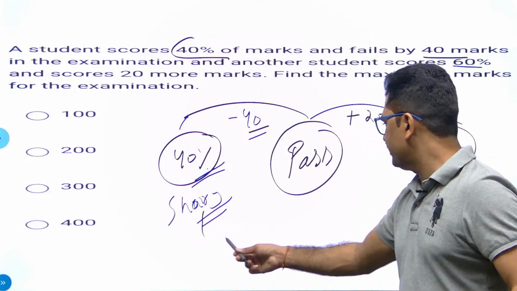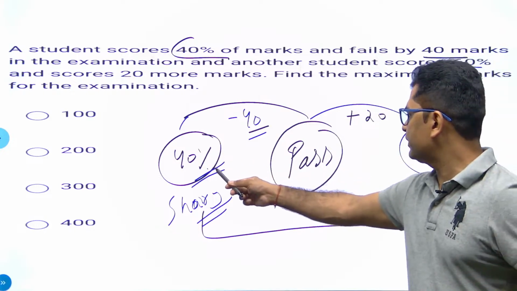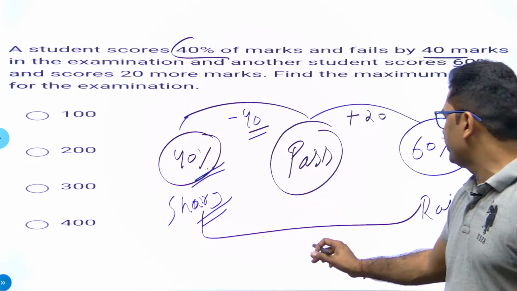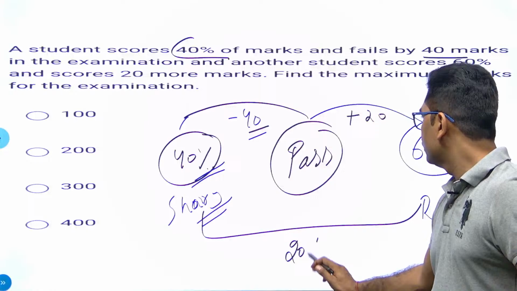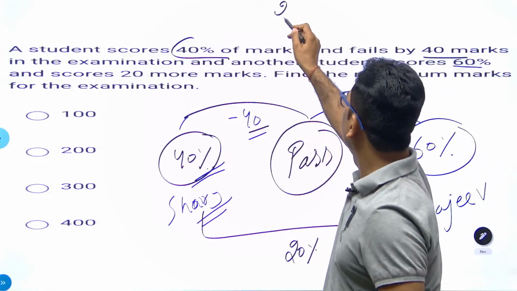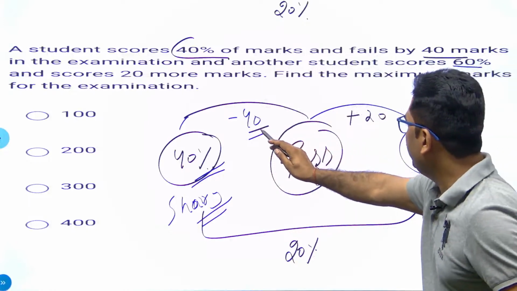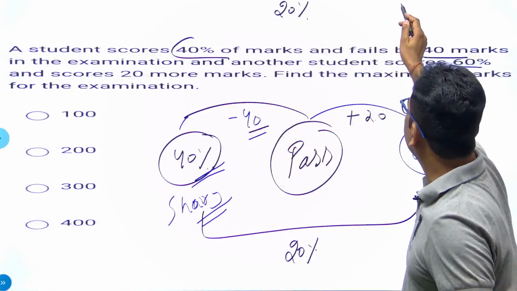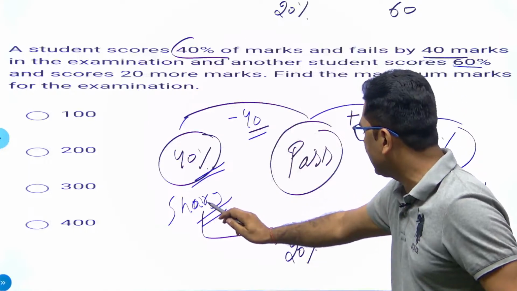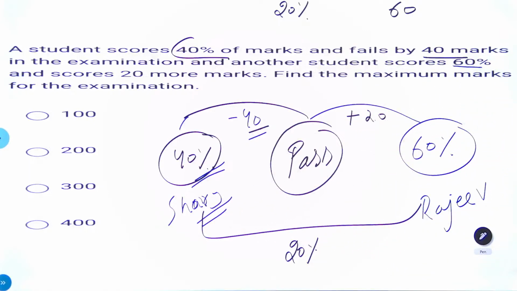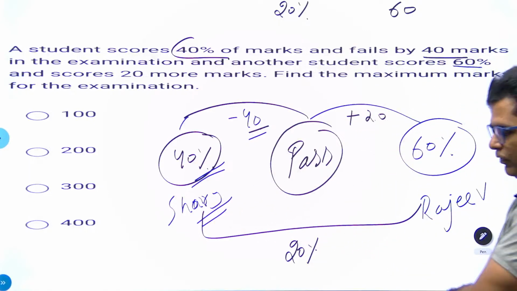So the difference between them is of 60% and 40%, which is 20%. Okay, so the difference is of 20%, and the difference of actual numbers is of 40 and 20, which is 60 marks. So the difference between Sarang and Rajiv is 60 marks. Is this point clear to everyone?